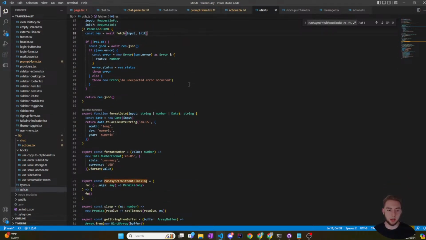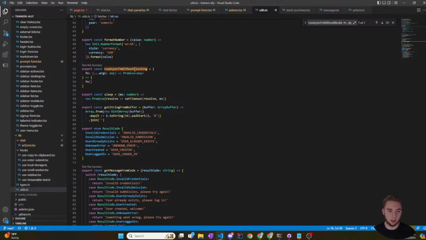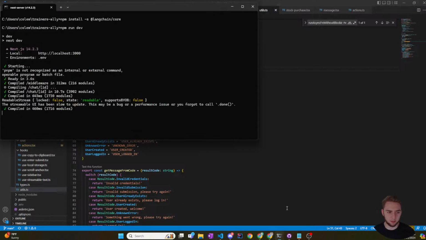I'm assuming that there is a timeout here. Wait, is that really it? That's tiny. Wait a second. Where is it actually giving me? Because I thought there was going to be a lot more of that function. The streamable UI has been slow to update. This may be a bug or a performance issue, or you forgot to call dot done.